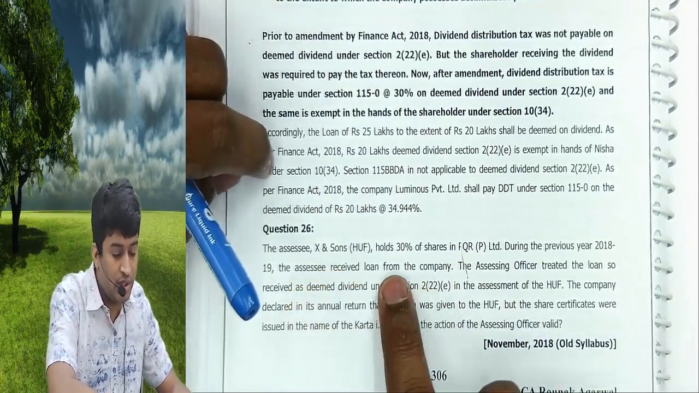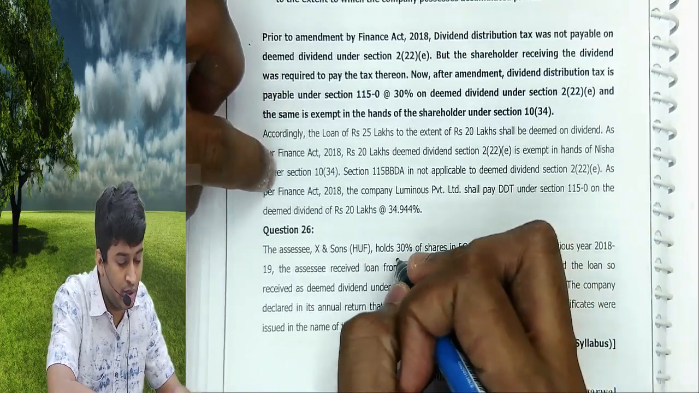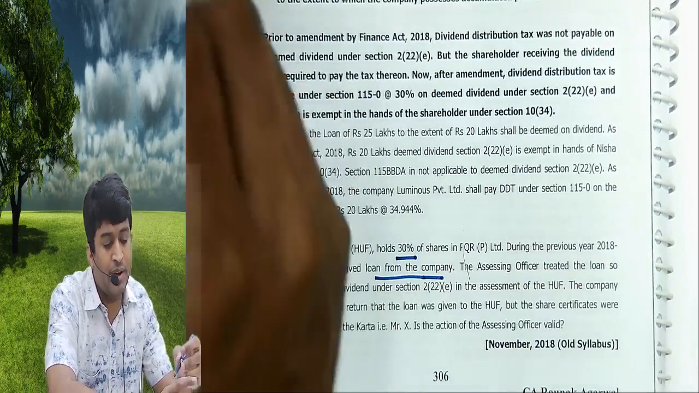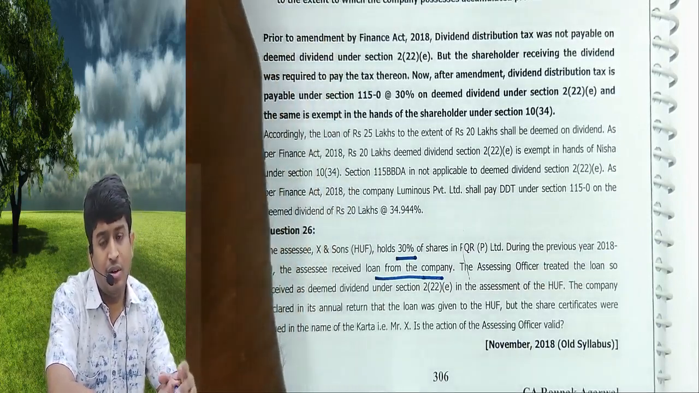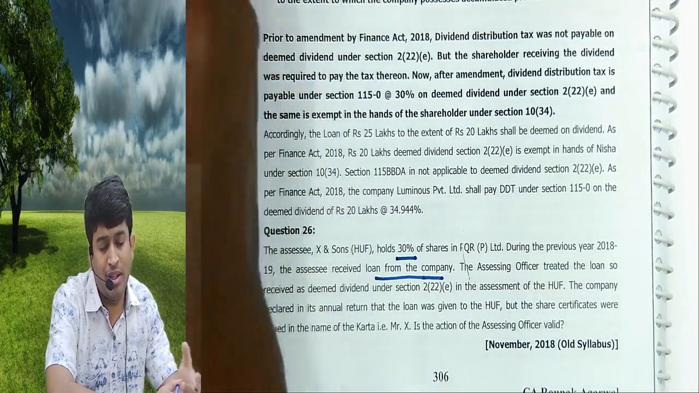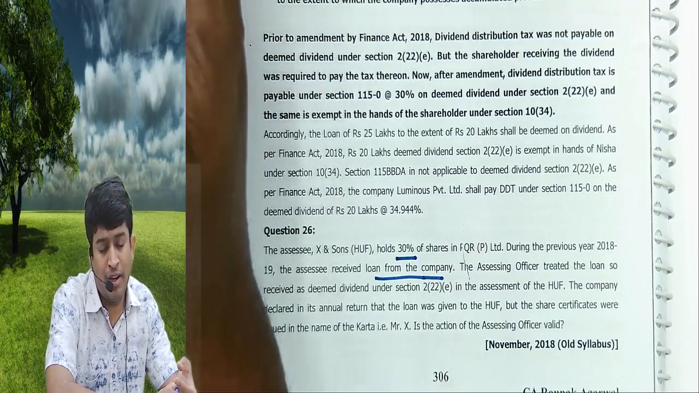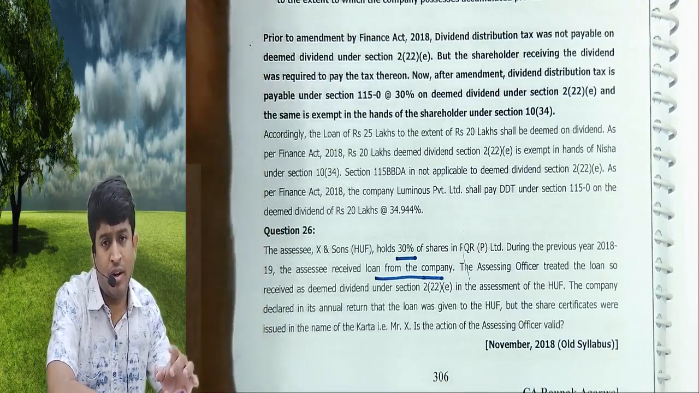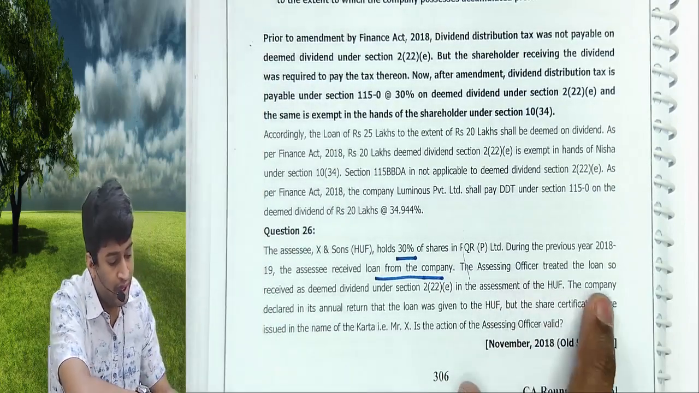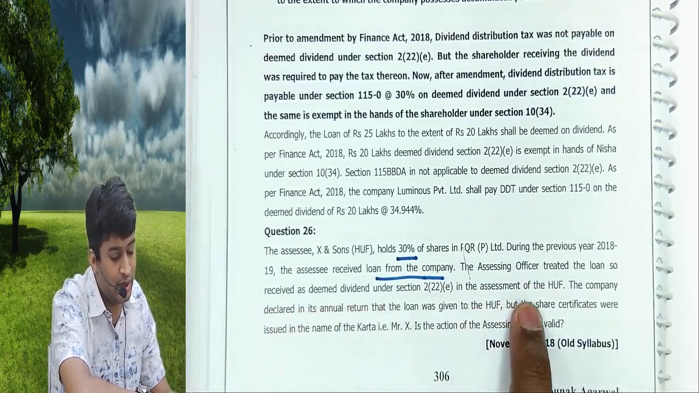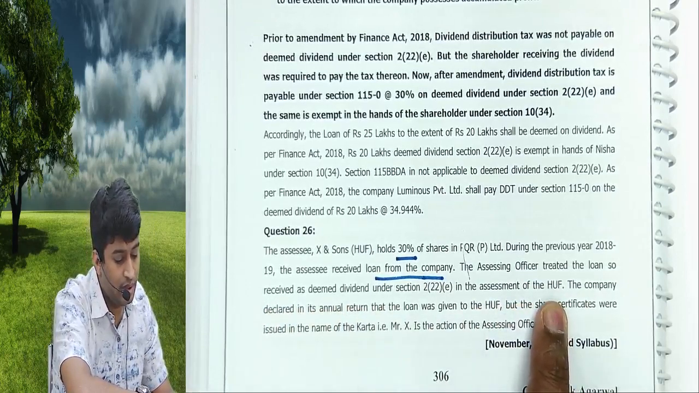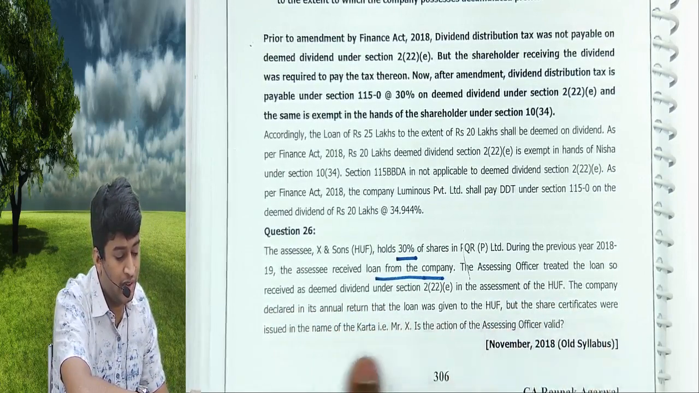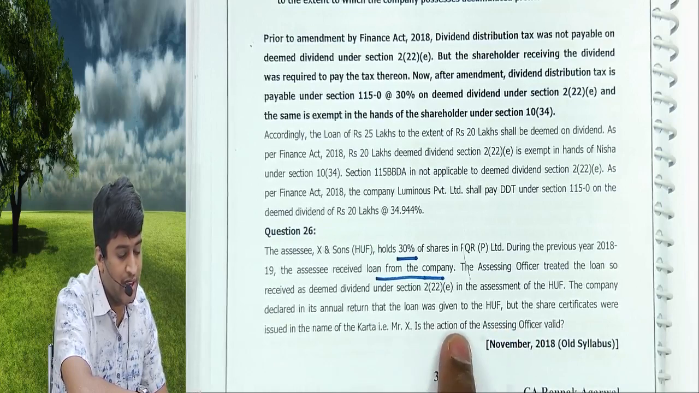SSC X and Sons holds 30% shares in PQR Limited. It's more than 10%. During the previous year, he received a loan from a company. Whenever a company gives loans or advances to a shareholder holding more than 10%, 222E will apply. The company has to pay tax at 34.944% on that value, or the advance amount or accumulated profit, whichever is lower. The AO treated the loans received as deemed dividend under 222 in the assessment of HUF. The company declares in its annual return that the loan was given to HUF, but the share certificates were issued in the name of Karta, that is Mr. X. Is the action of AO correct?